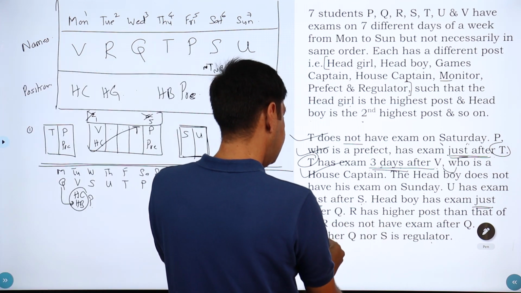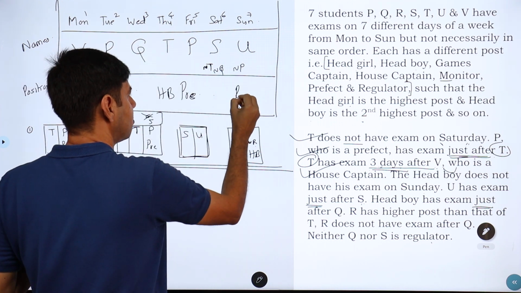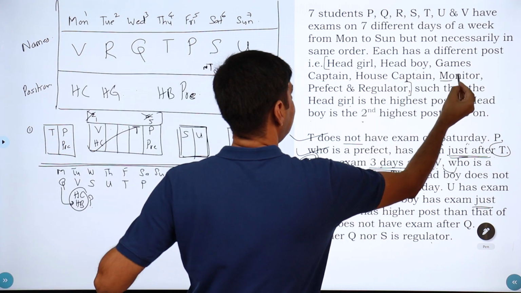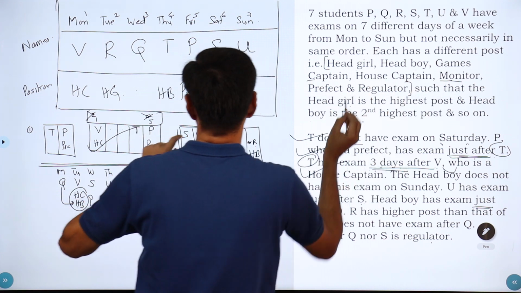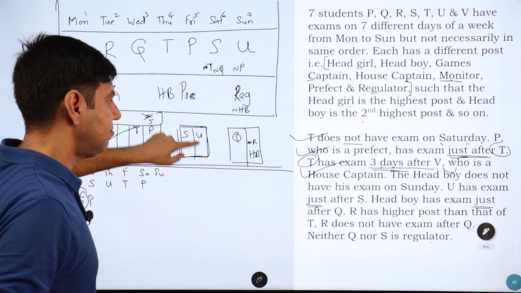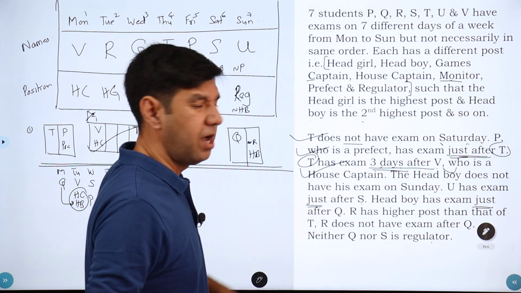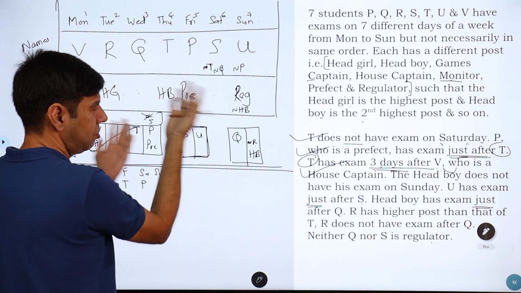Okay. Neither Q nor S. Q or S is not the regulator. So this one is the regulator, the last one that we have. So what are we left with? We are left with monitor. House captain is done, games captain, monitor and games captain, and I don't think there's anything over here about monitor or games captain, so that could remain, that could switch here.